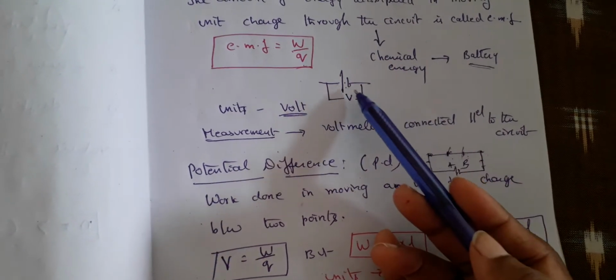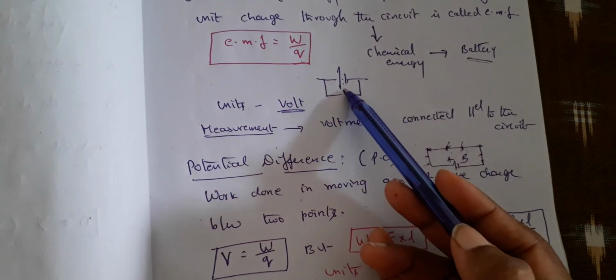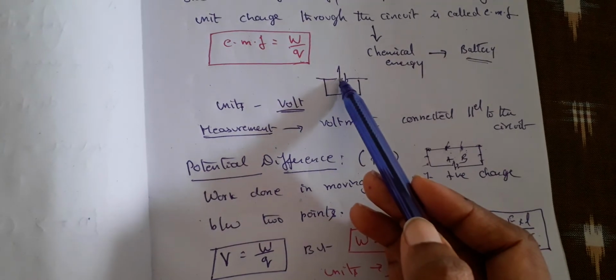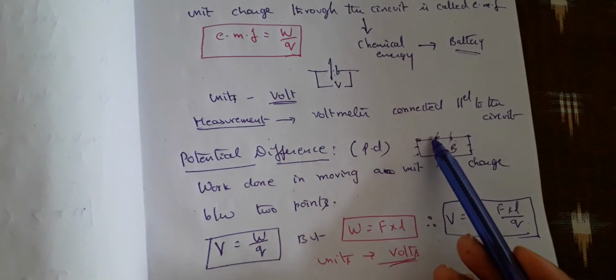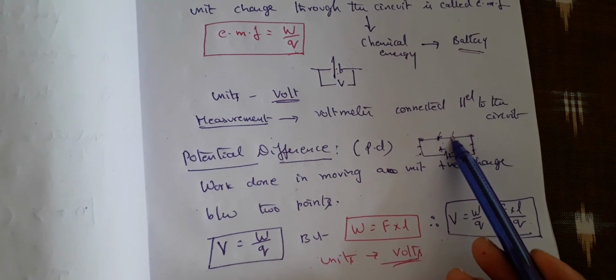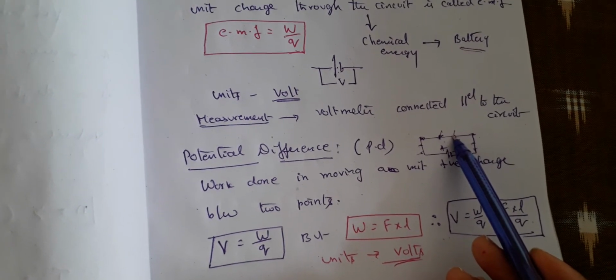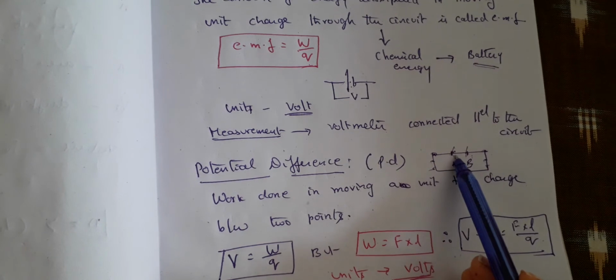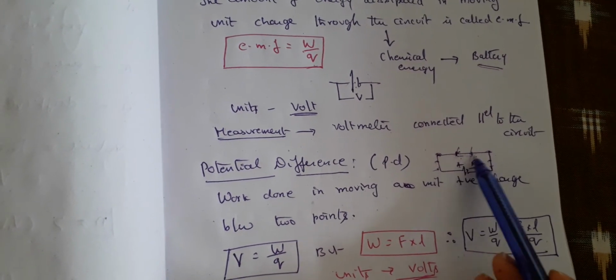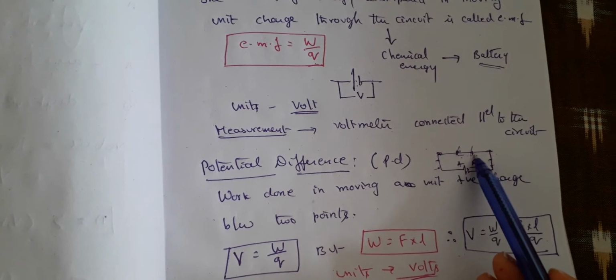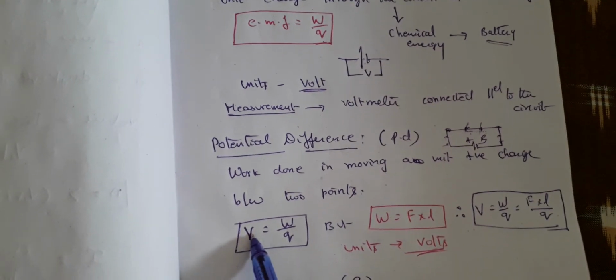EMF is the only thing which belongs to the battery. But here, the potential difference is between the two terminals, and here the potential difference is between any 2 points. That means it is again the work done in moving a charge between these 2 points. So what is potential difference?